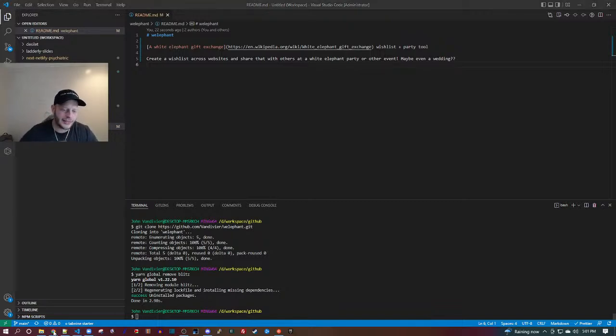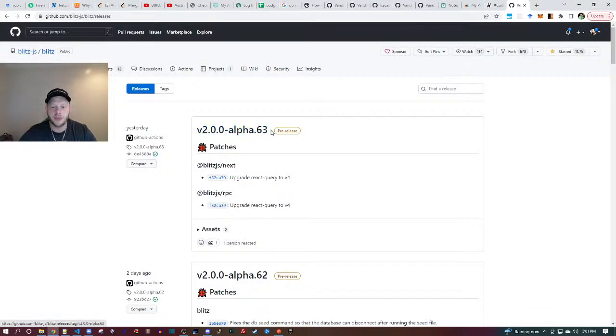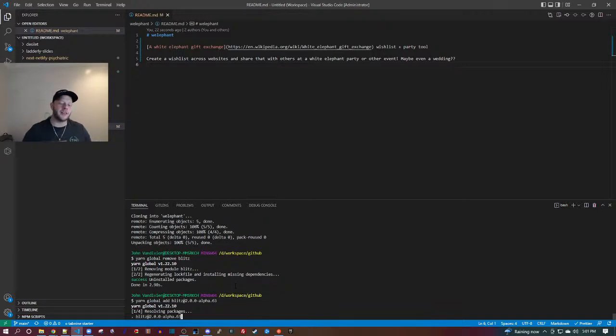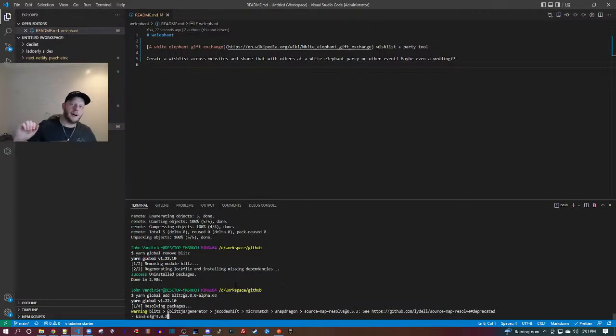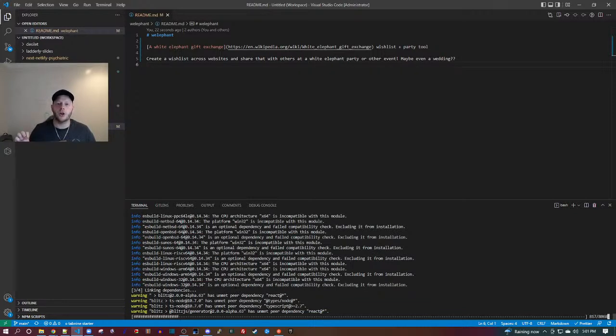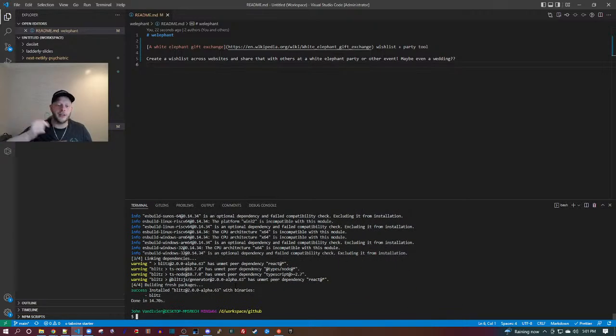Okay, so that succeeded. Let's now install at this version. So we're going to yarn global add Blitz at this version. We need to specify the version because it's an alpha. Alphas are not preferred from an NPM node package management perspective. So if I just did yarn global add Blitz, it would not pick the 2.x alpha, it would pick the 1.x stable release.